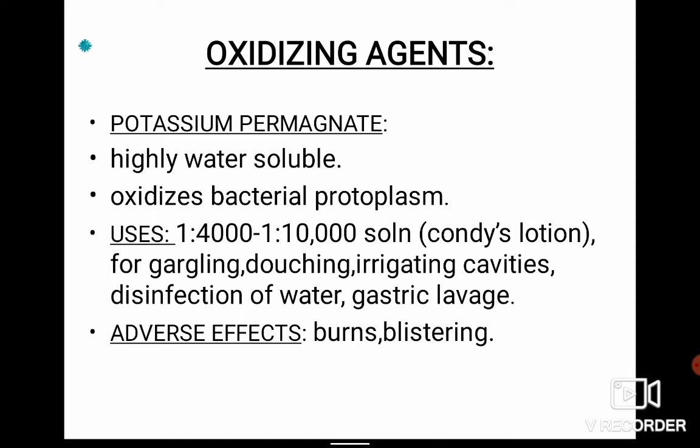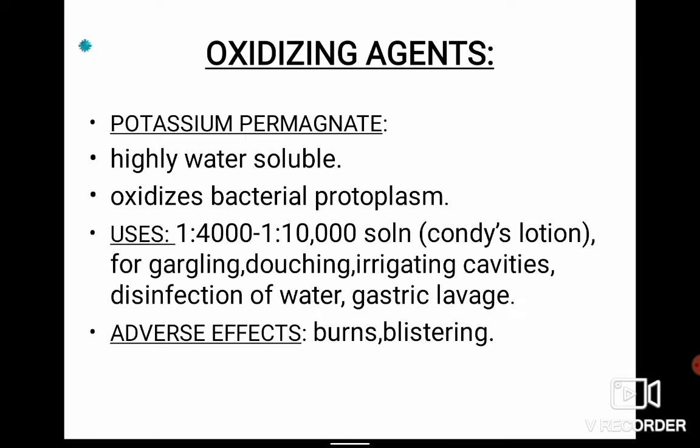There are some oxidizing agents, like potassium permanganate, which is highly water soluble. It will cause bacterial protoplasm oxidation. So obviously it will cause destruction of the bacterial protoplasm and leakage of the cell constituents. Uses: it is used in 1:4,000 to 1:10,000 solution.